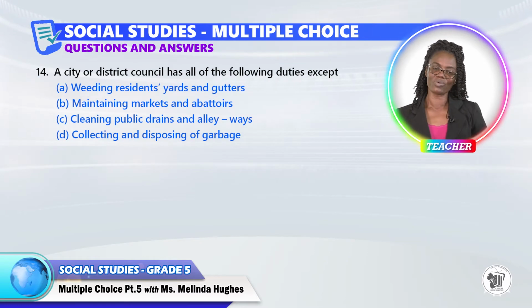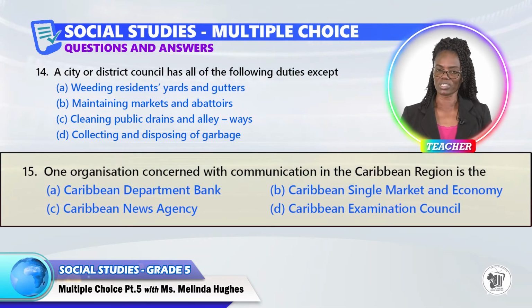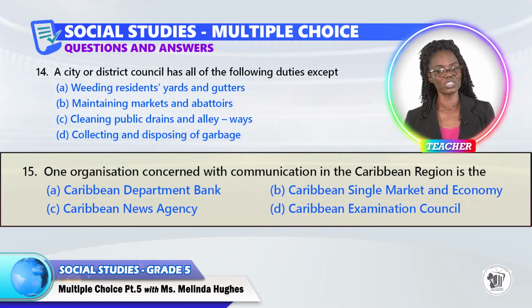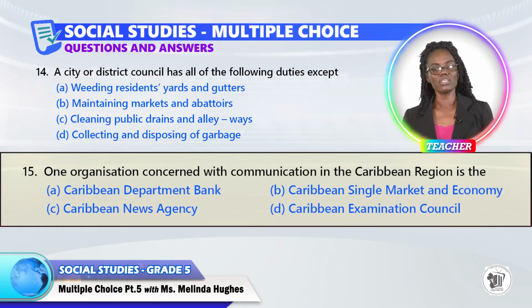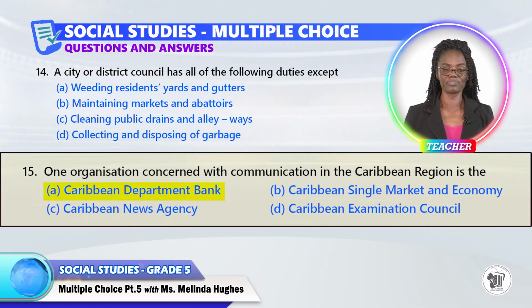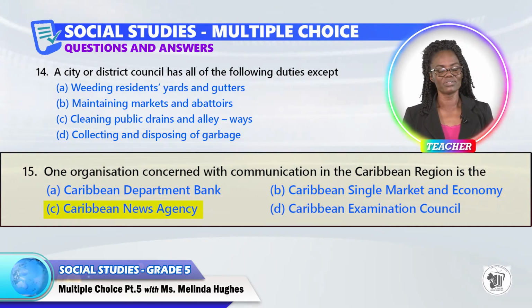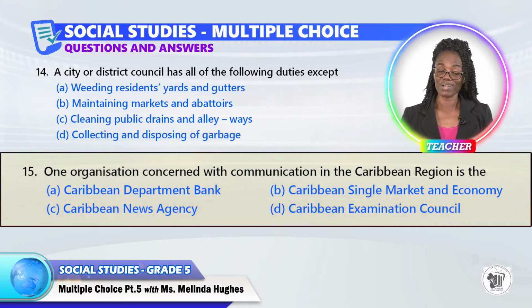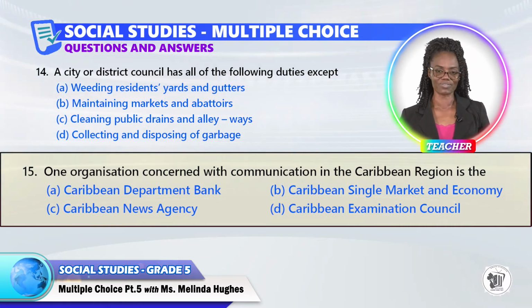And our final question is question 15. One organization concerned with communication in the Caribbean region is the A, B, C, or D? Write the letter that you think has the correct answer for question 15.